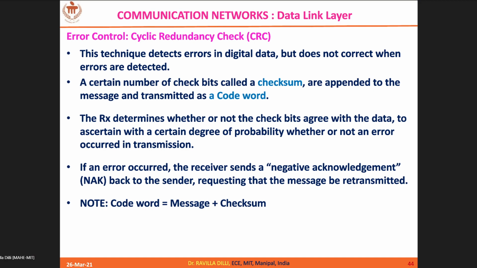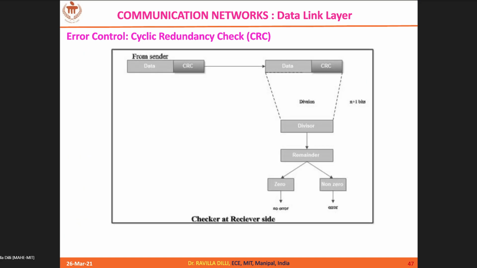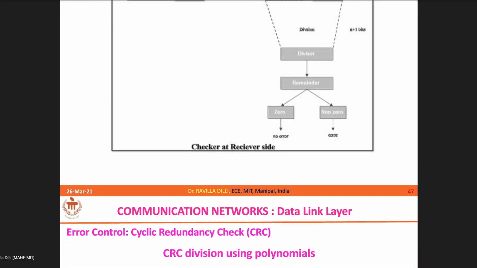Fine. So now coming to the CRC, cyclic redundancy check, which is very, very important in all the communication coding techniques. When you work with 4G, 5G, you can see the CRC values there. That's the importance of this. This is another error control technique that helps you to detect the errors. We cannot correct it, but still you can detect. So how it works? Let me take an example and try to explore that.